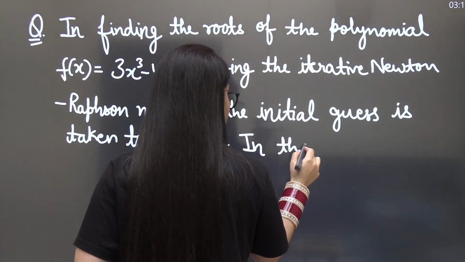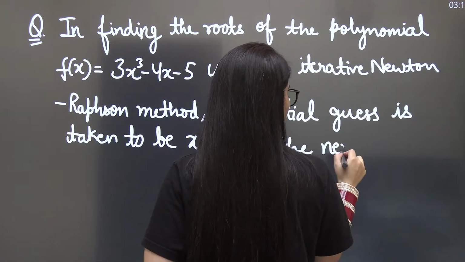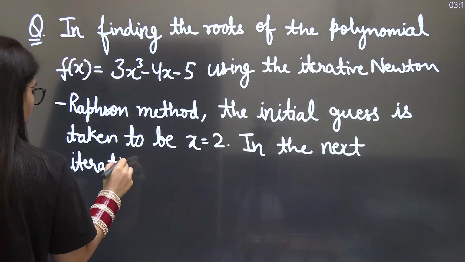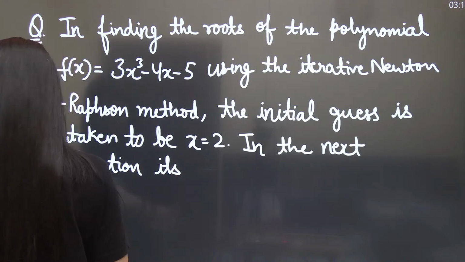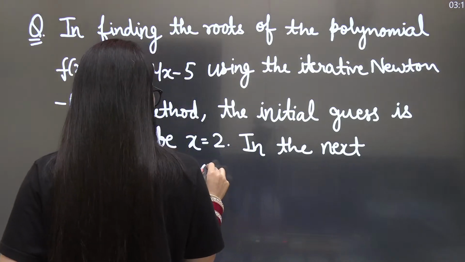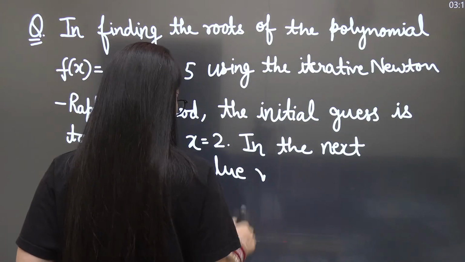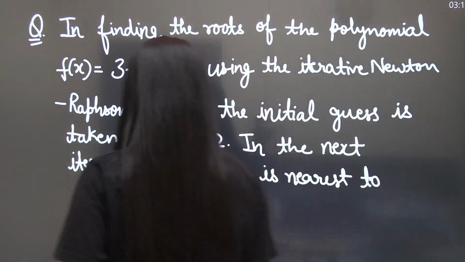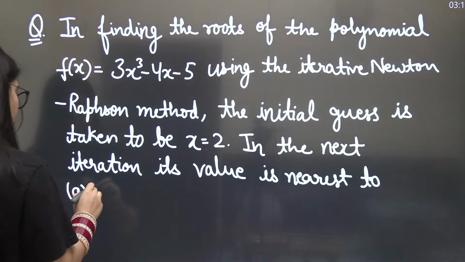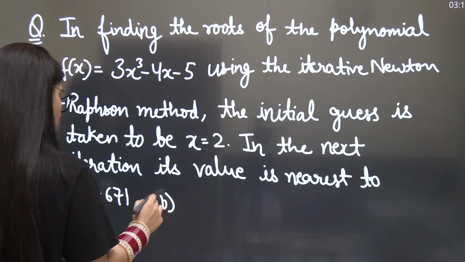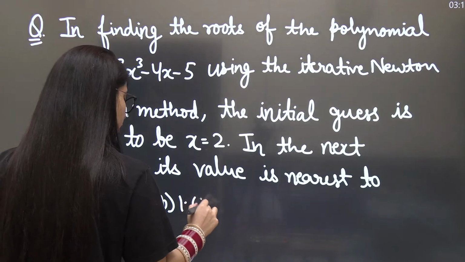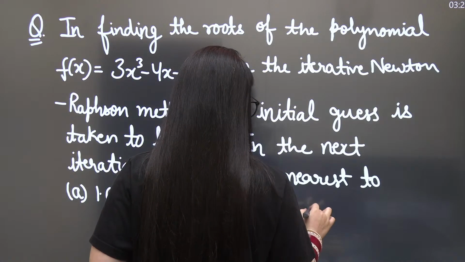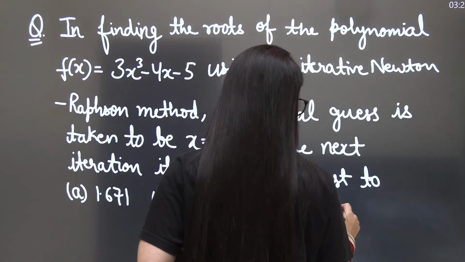In the next iteration, its value is nearest to, its value is... the options are 1.671, 1.656, 1.559, and the last one is 1.551.